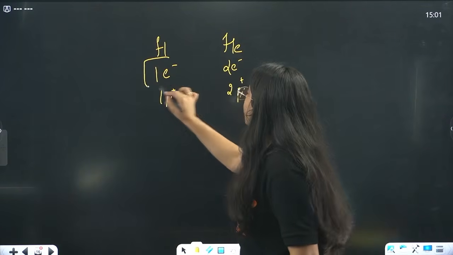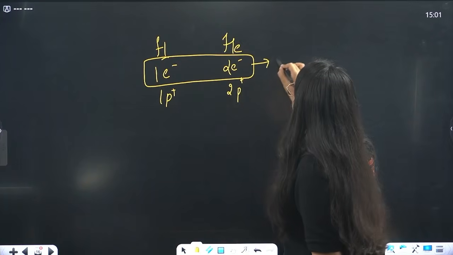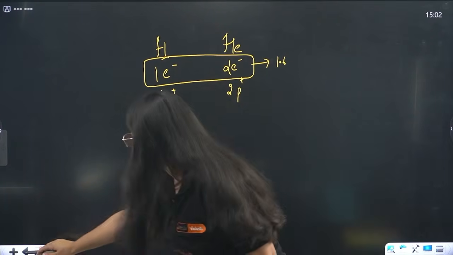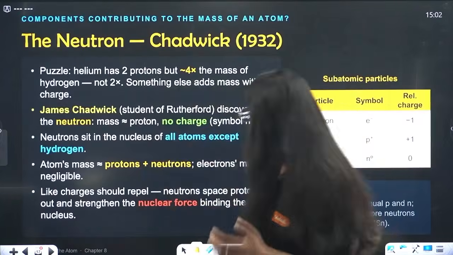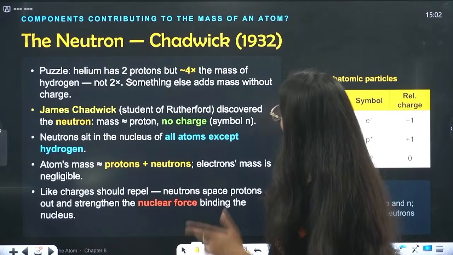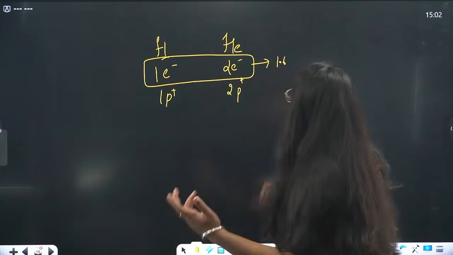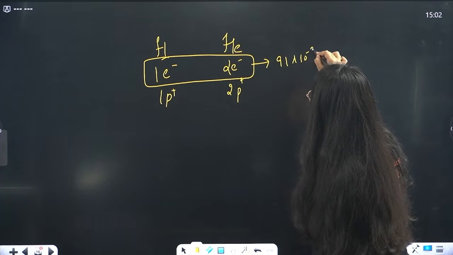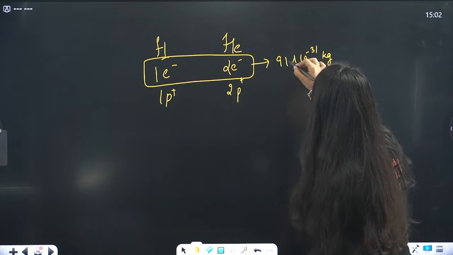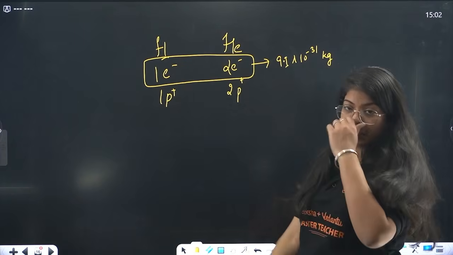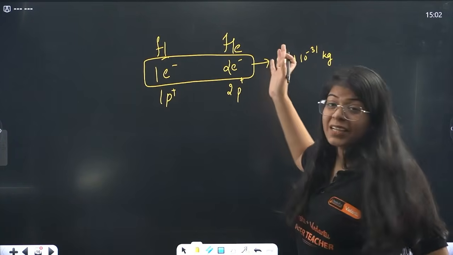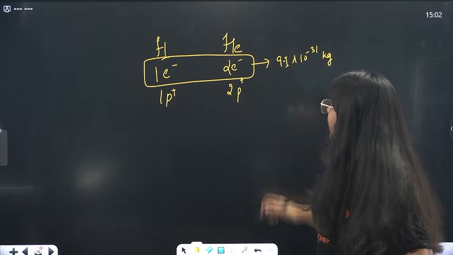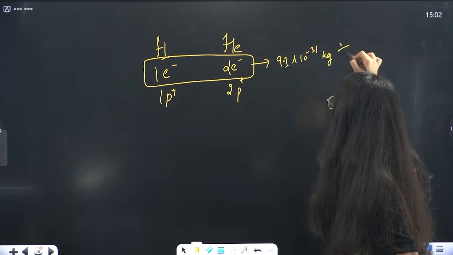The mass of electrons is simply... what is the mass of electrons? I forget this every time for some reason. Let's say the mass of an electron is 9.1 × 10 raised to the minus 31 kg, I think. Yes, this is the mass of an electron, and a proton has a bigger mass than that. So we neglect the mass of the electron.